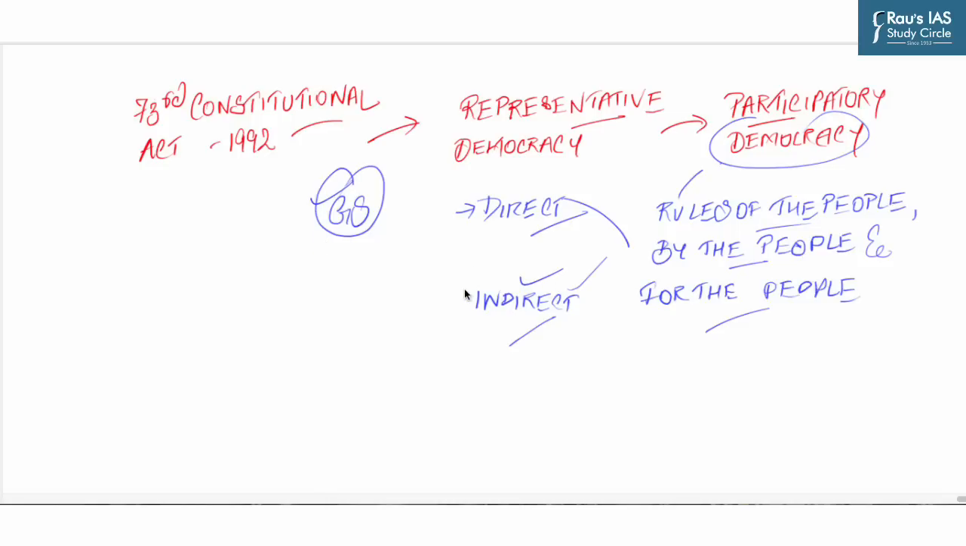In indirect democracy, people choose their representatives like MLAs, MPs through an election, who in turn take decisions or formulate laws as per larger public interest. So this one is participatory democracy and this one is representative democracy. So in general, all democracies are participatory. Without the participation of people, there cannot be democracy. But participation in decision making can be direct and indirect. So here, the 73rd Constitutional Amendment Act changed representative democracy, that is indirect democracy, to participatory democracy, that is the direct one.